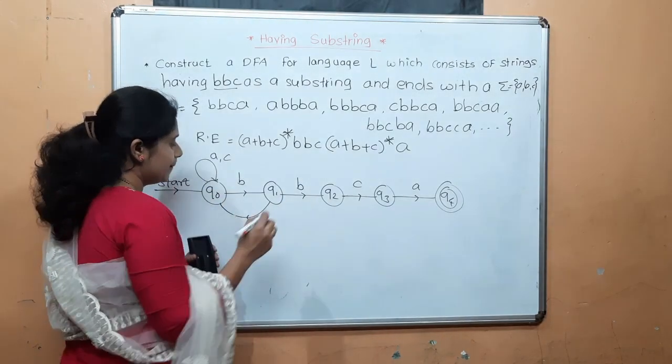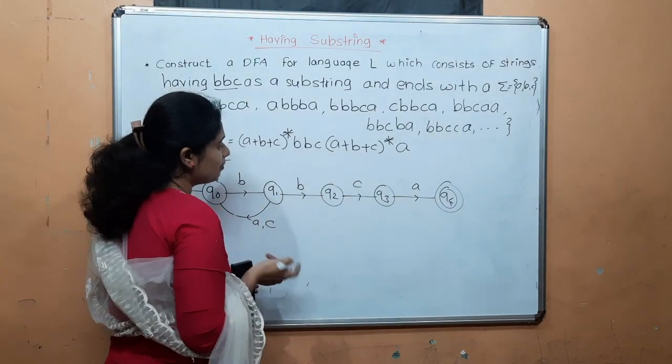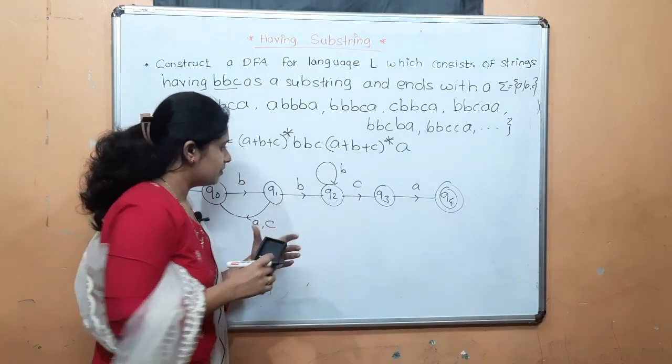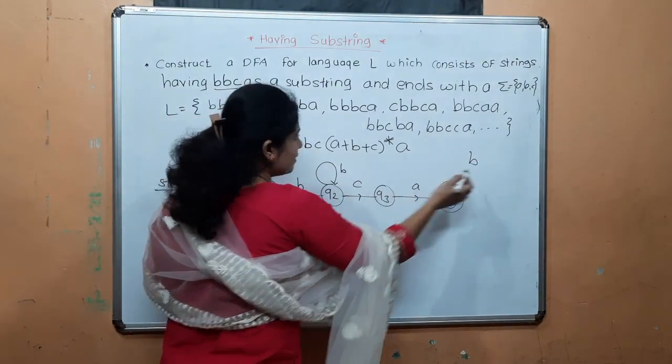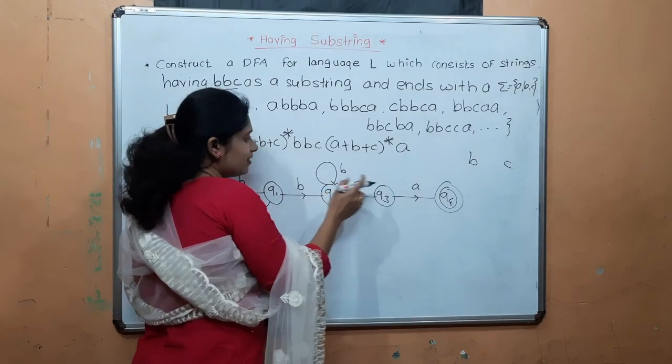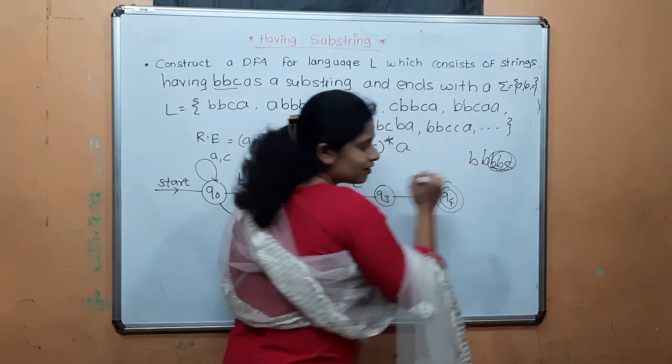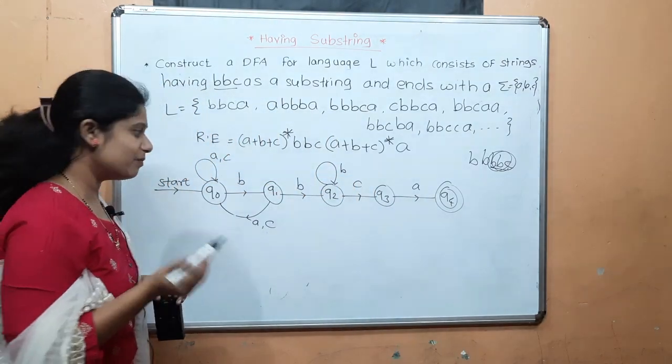Now see here, after this B occurs, then what can I do? Here I can give the self loop of B. Why? Suppose this is a B and this is C. In between this B and this C, if a number of B's occur, I can get B, B, C. So here we can give the self loop of B.